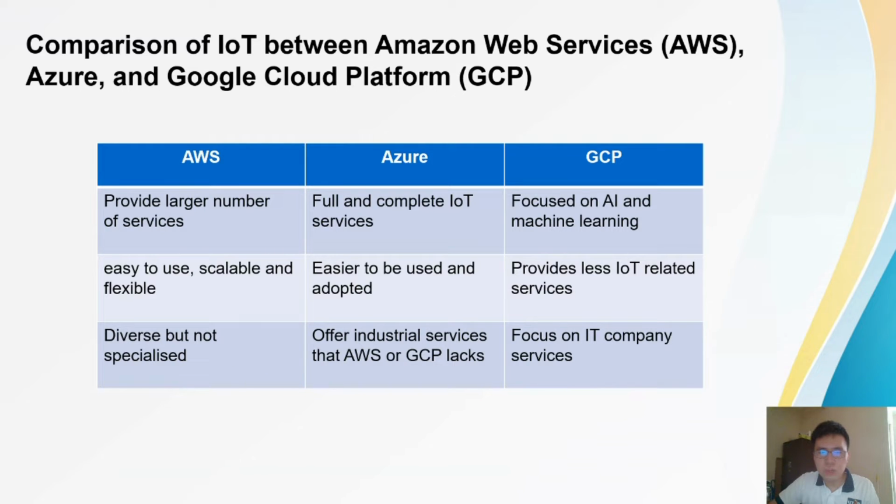However, Azure provides full and complete IoT services. It is easier to use and adopt, and it also offers mostly industrial services, which AWS and GCP lack. Whereas GCP is more focused on artificial intelligence and machine learning, and it provides far fewer IoT-related services. However, it is also focused more on IT company services.